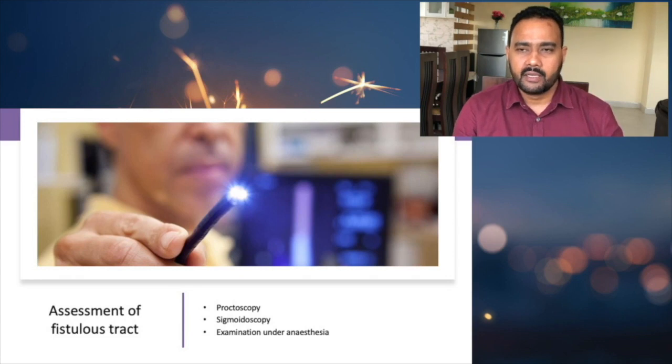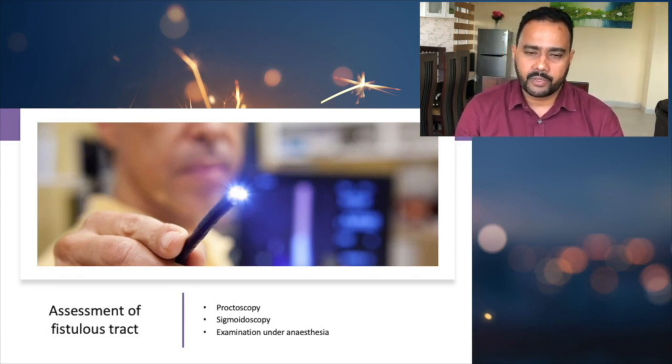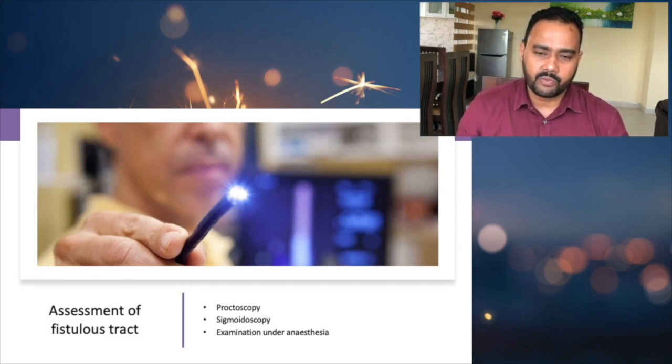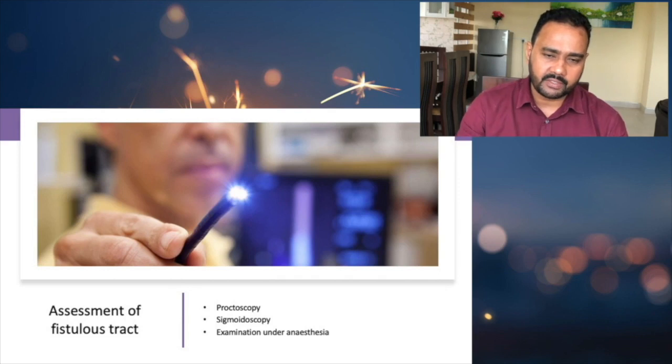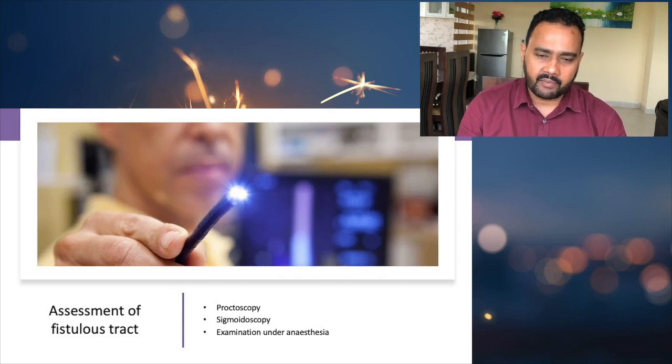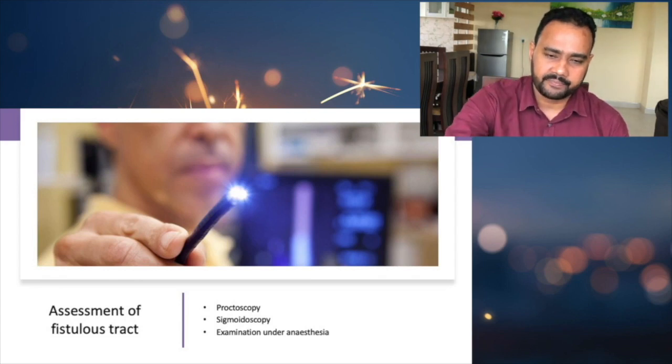Or we can put a probe into the external opening, and then gently we can see how this probe goes inside, and then we can detect the internal opening with that. That is what we do in examination under anesthesia. So these are the basic assessments of a fistula tract. You can have a proctoscopy, you can have a sigmoidoscopy, or you can have an examination under anesthesia.